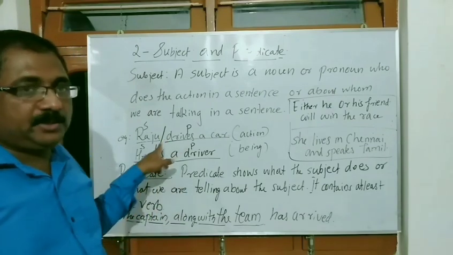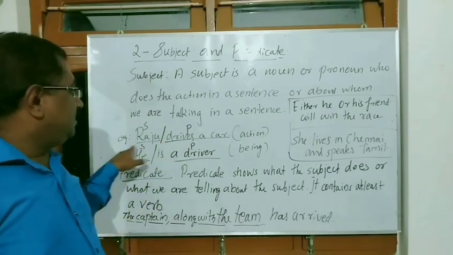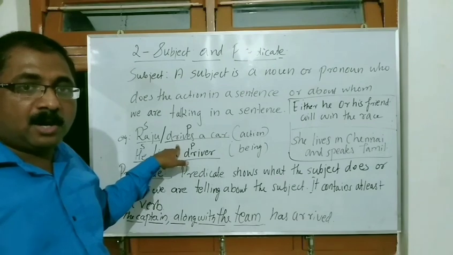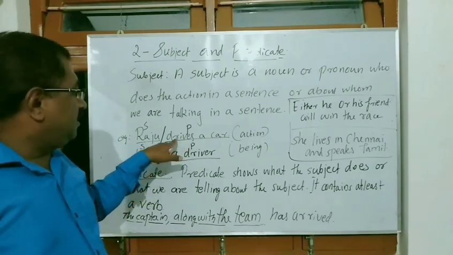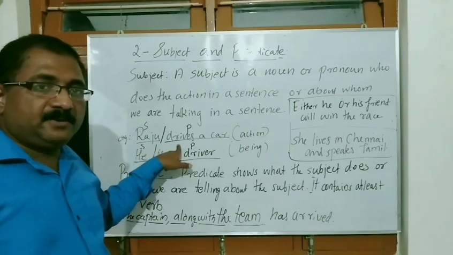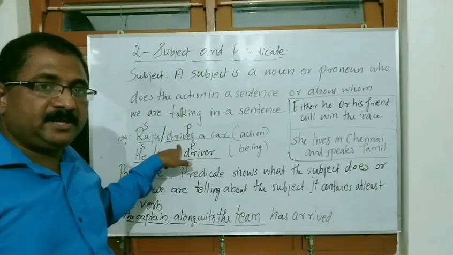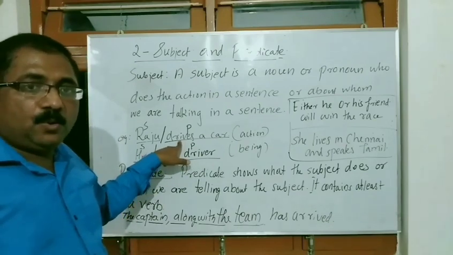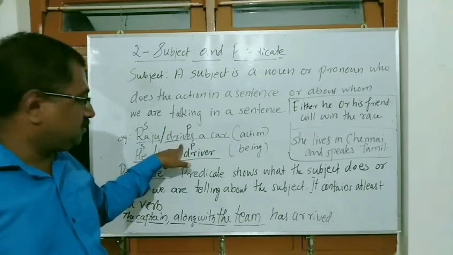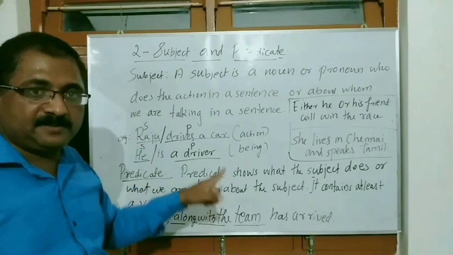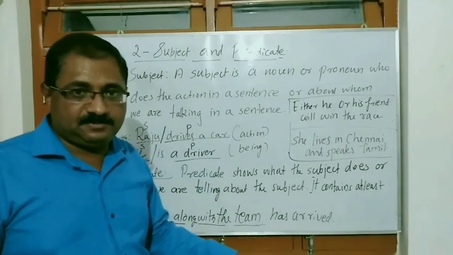Listen clearly. Who or what, we have to ask the verb. Which question is suitable here? We can see who is suitable there. We have to ask who drives. So we will get the answer Raju drives. So Raju will be the subject there.